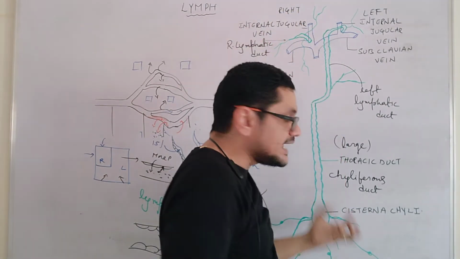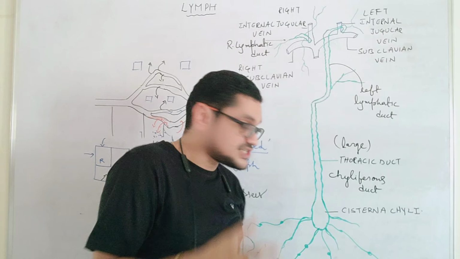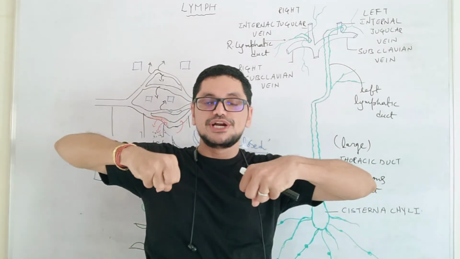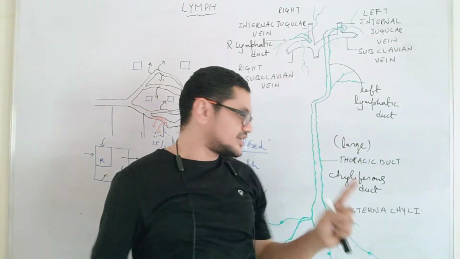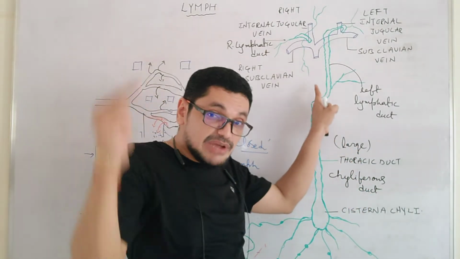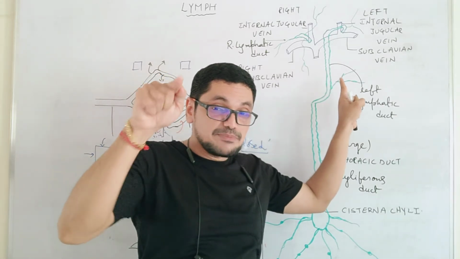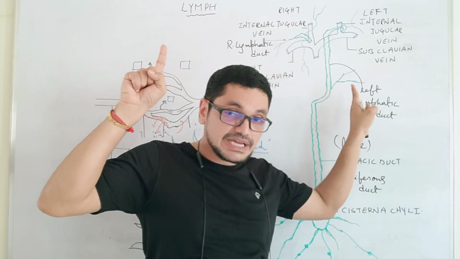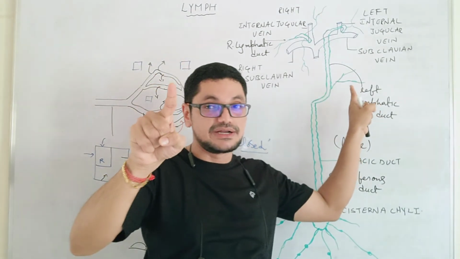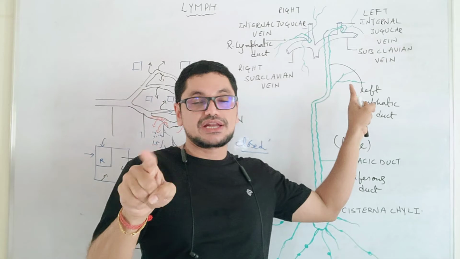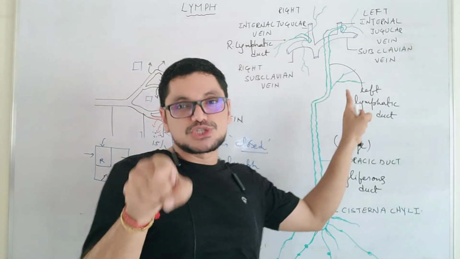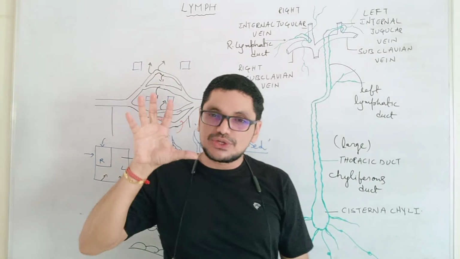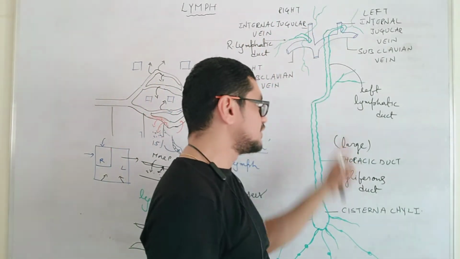This cisterna chyli is nothing but the abdominal sac, and it receives the lymph from different parts of the body. The 15% of the fluid from left lower and right lower is collected by the cisterna chyli, and ultimately, what is the target? The 15% of the fluid which came out from the capillaries ultimately should enter into the blood. So this is our target. You are traveling in the body, and you have to dump that 15% of the fluid again into the blood.